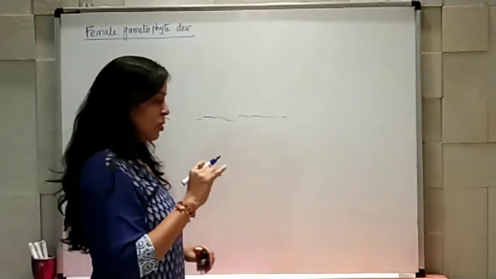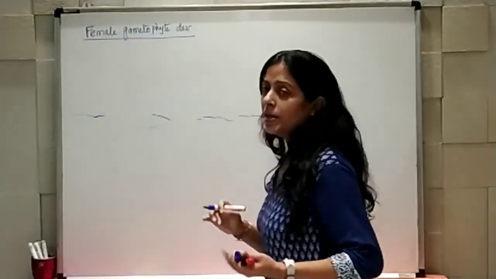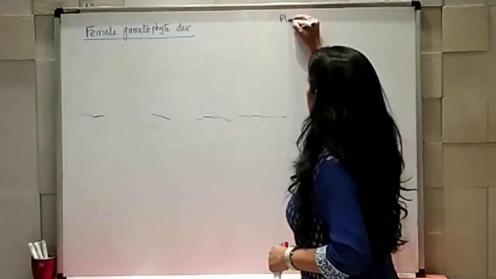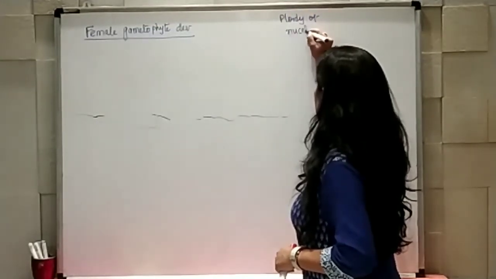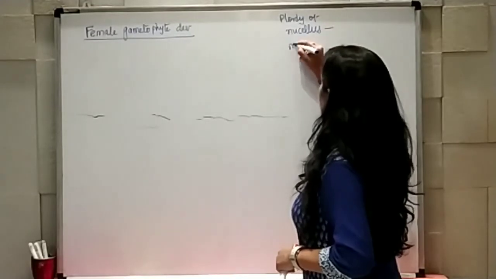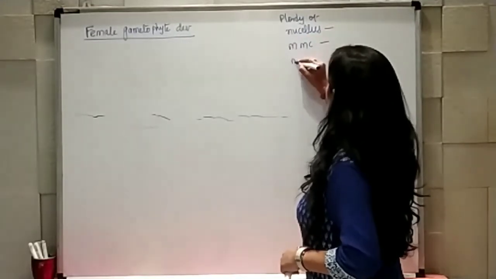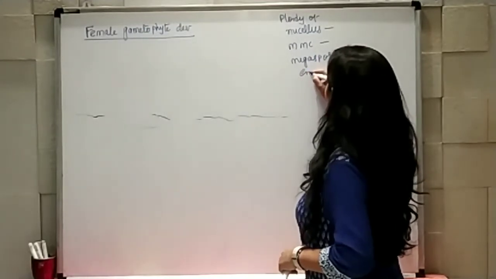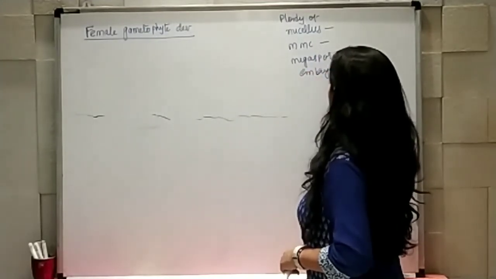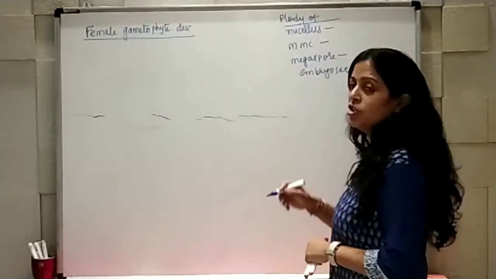Here I want to ask you one question: what can be the ploidy of the nucellus, MMC, megaspore and the embryo sac? What can be the ploidy of these structures?